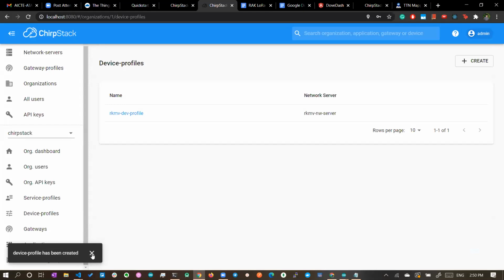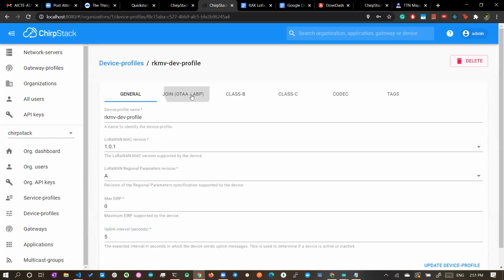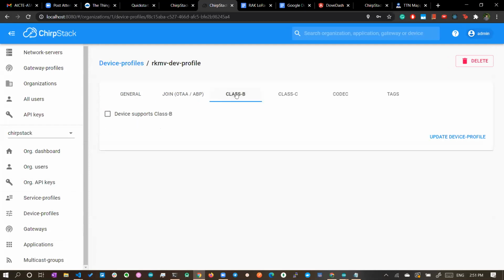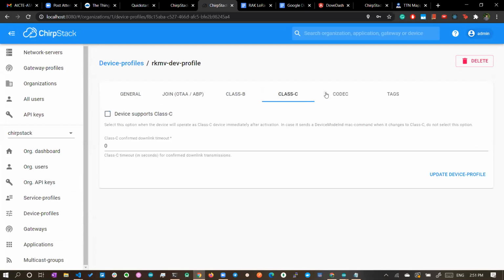Once the device profile is created, you can find whether this device supports OTAA. If you want it to support OTAA, you have to enable it, or else the devices you add under this device profile will not have OTAA support. And for class B, if you click it, class B support will be enabled. Then you have to give all sorts of frequency settings, but as of now, we will neglect all these things.